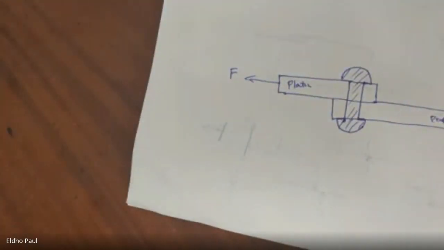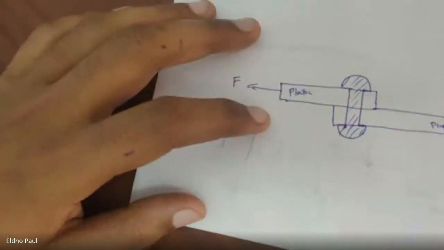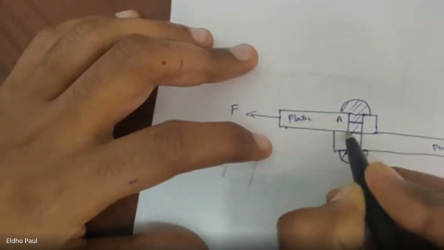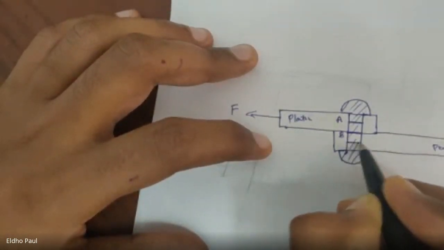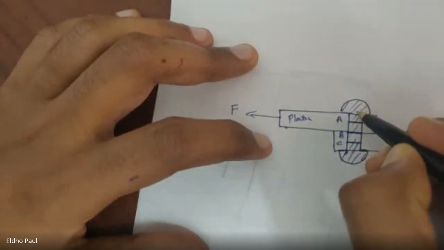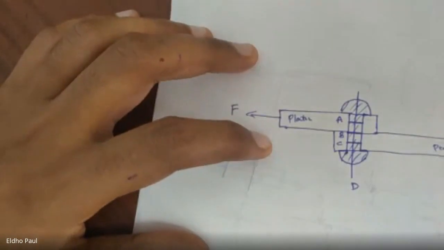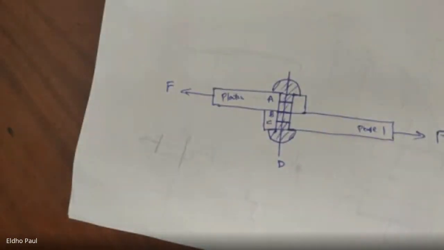And in this case, what is the resisting cross section? I'll give different letters. This is A, this is B, this is C, and this cross section, this is D. Which one? The resisting cross section.